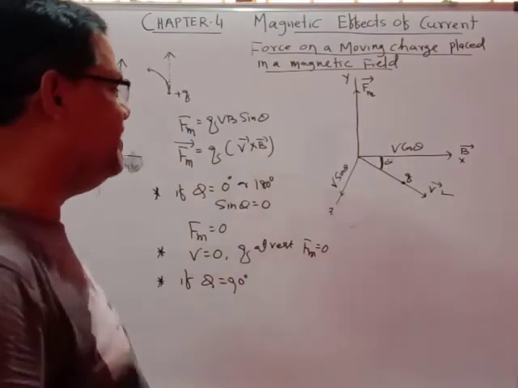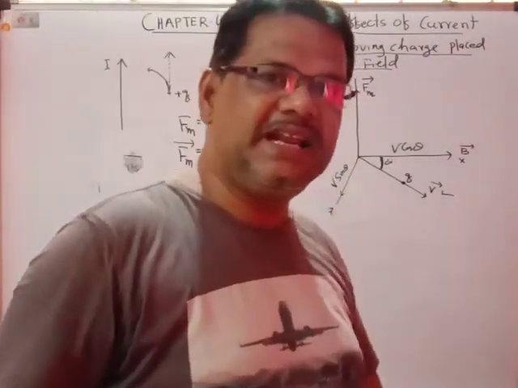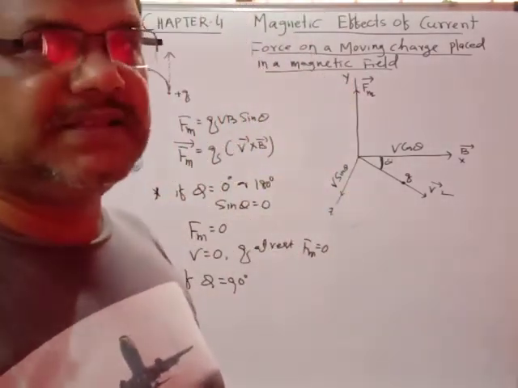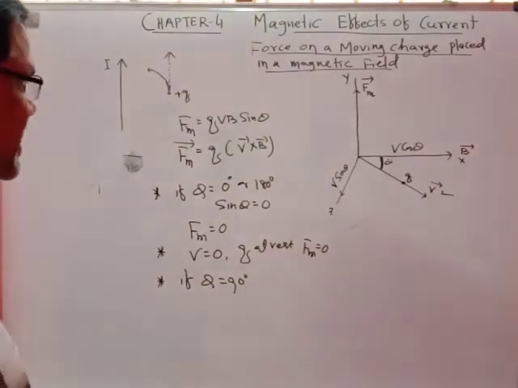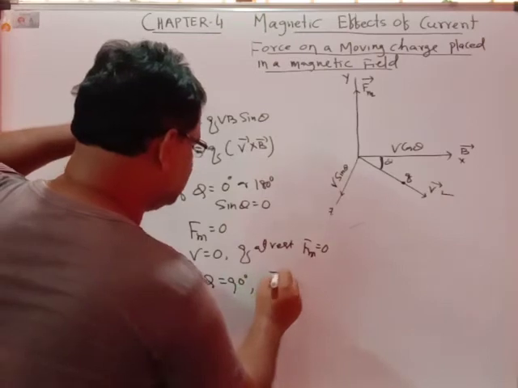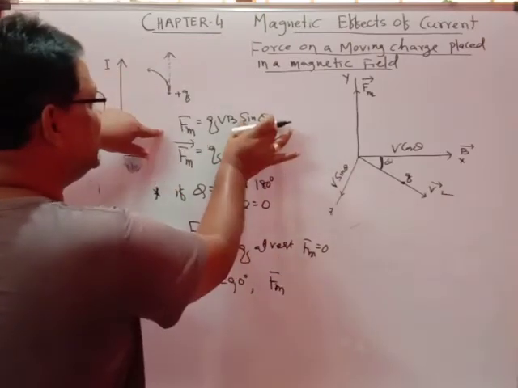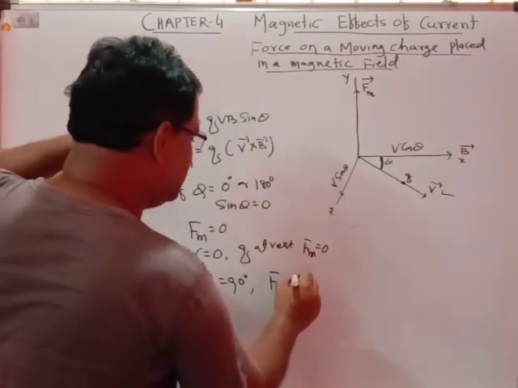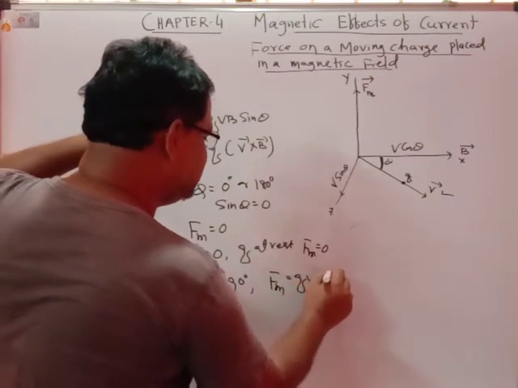Theta equal to 90 degrees means that the charged particle is moving perpendicular to the direction of the magnetic field. What happens in this case? What will be the magnetic force? Because theta is 90 degrees, sin theta is the maximum, so Fm equals QvB, and that is the maximum.